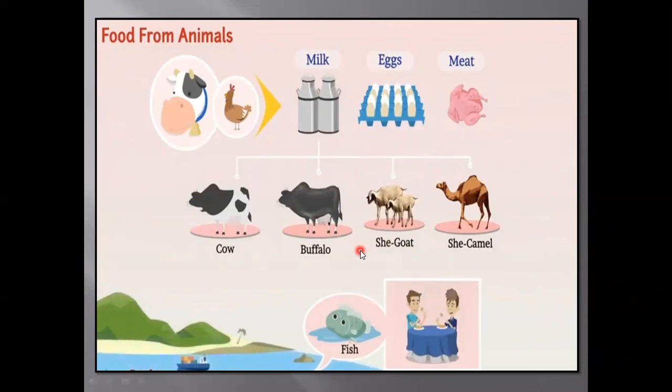Okay children, so here we have finished this chapter. Now you understood how farmers do lots of work, and only then are we getting all the crops. One thing I want to share with you, that many farmers are illiterate.